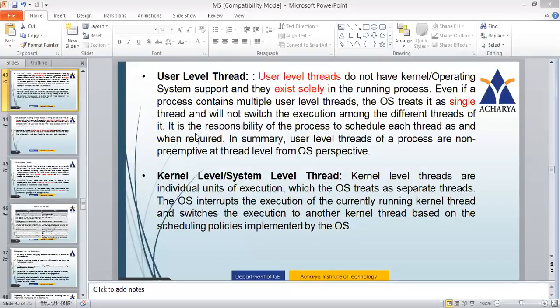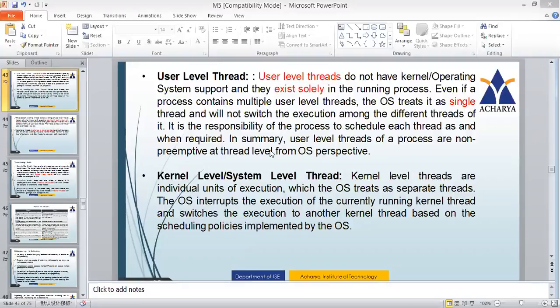Now, it is the responsibility of the process to schedule each thread. In case of user level thread, the process should do the scheduling of each thread as and when required. So the operating system will have no role here. The operating system will treat all the threads as one thread and it will not perform any context switch between threads. So whatever it has to do, that has to be done by the process itself because it is a user level thread.